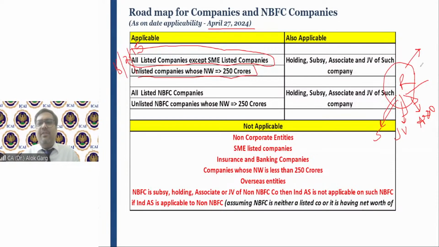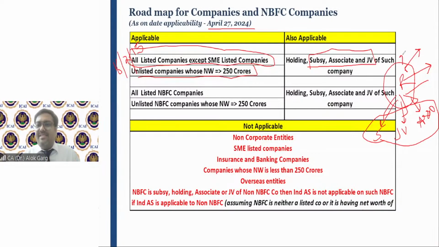Sir, if IND AS is applicable on Reliance, should it be applicable to this subsidiary, JV or associate also? For example, these subsidiary, JV and associate are neither listed nor is their net worth more than 250 crore. So the notification says that if IND AS becomes applicable on any company, for example Reliance, it will be automatically applicable to the subsidiary, JV and associate of such company on which IND AS is applicable.